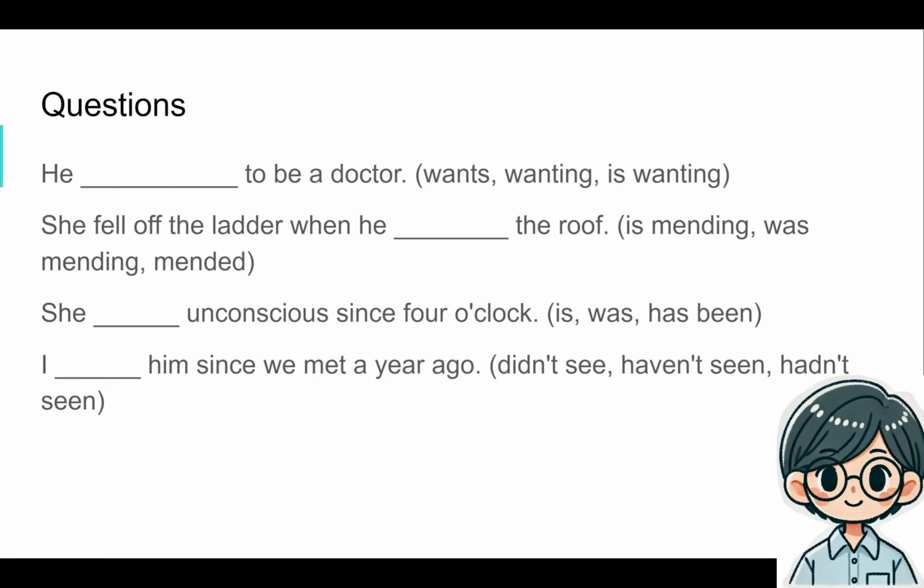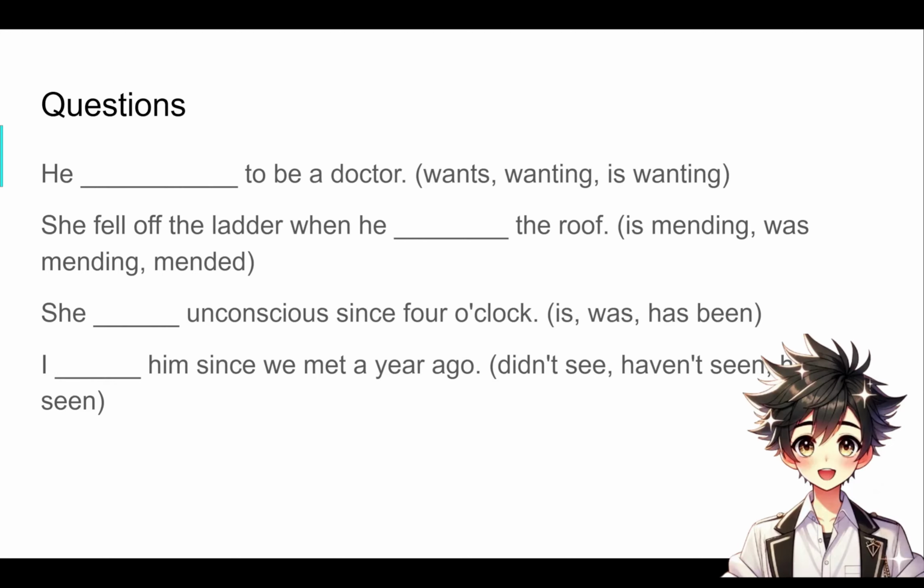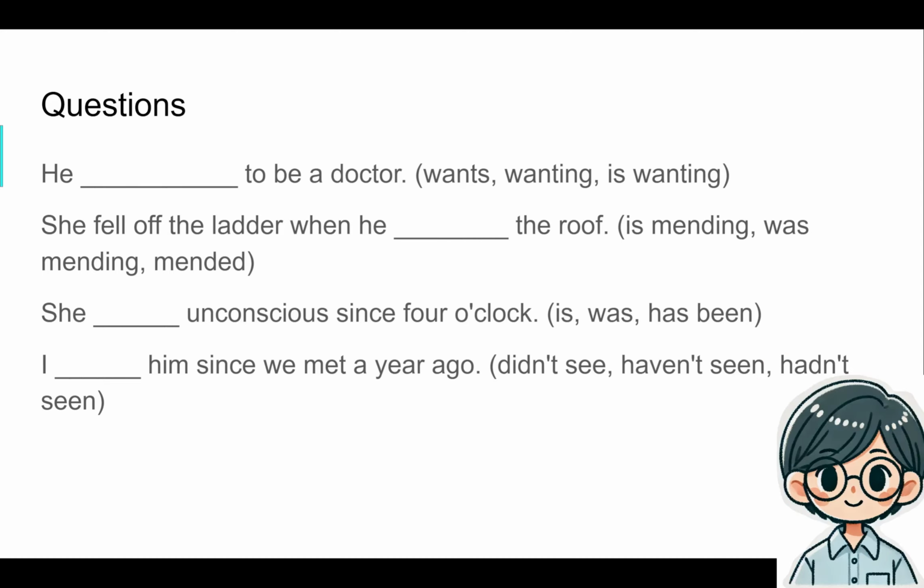Questions? He wants to be a doctor. Right, correct. Simple tense. He is a person who is in a state of wanting to be a doctor. And if all goes according to his plan, he will be a doctor in the future once he gets his degree and completes his, what's it called? Residency? Anyway, she fell off the ladder when he something the roof.